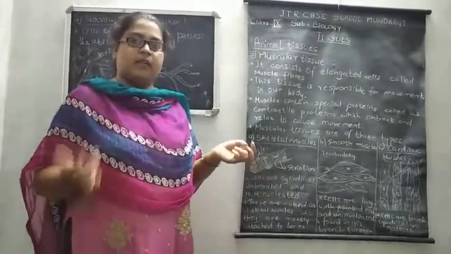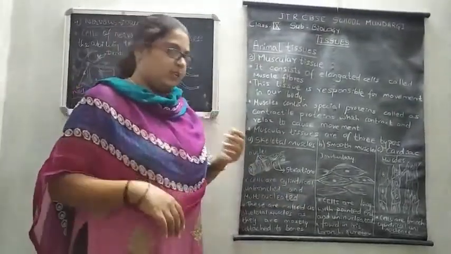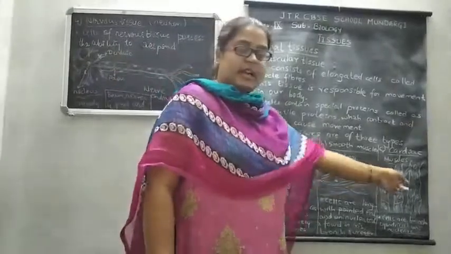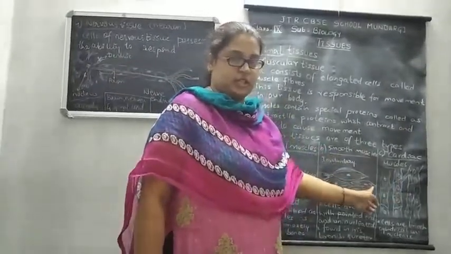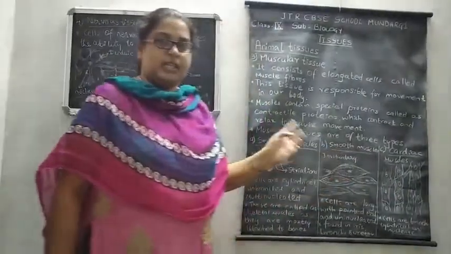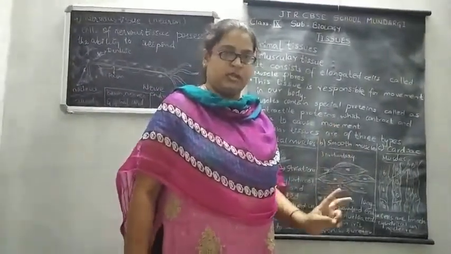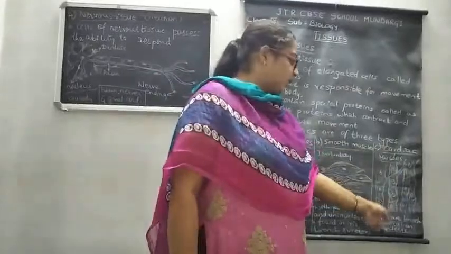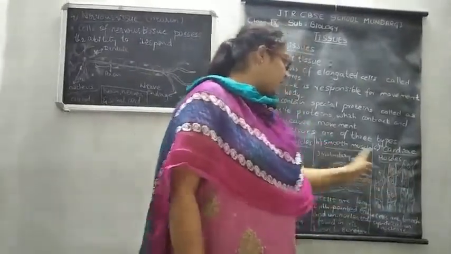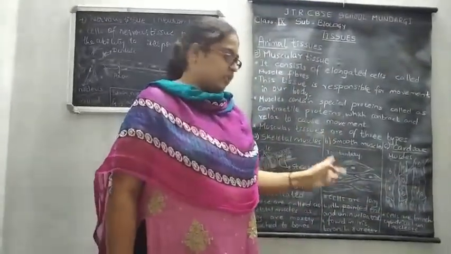They are controlled by our body's activity, brain's activity. But these two, smooth muscles and cardiac muscles, are involuntary in function because they are not in the control of our conscious mind. They will be continuously performing their work within our body. And these cardiac muscles are branched, but smooth muscles are not branched.